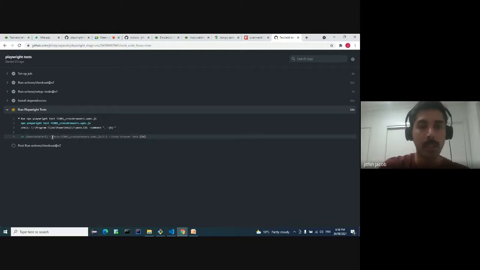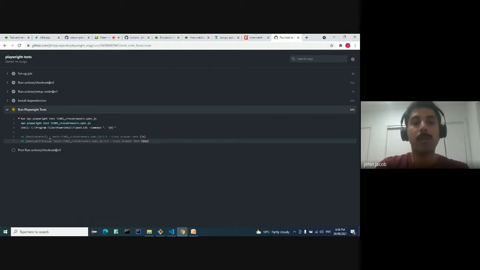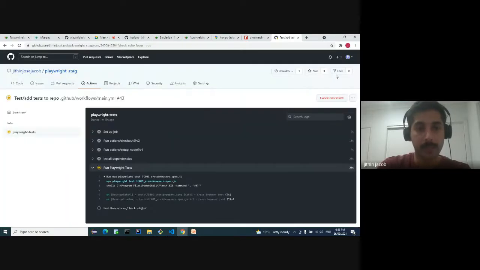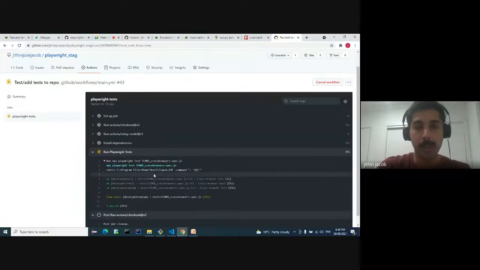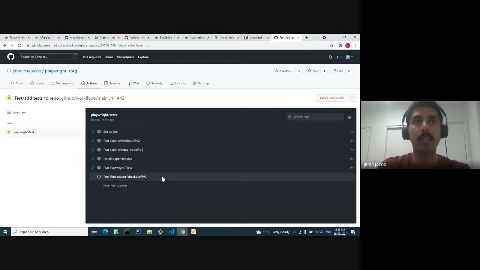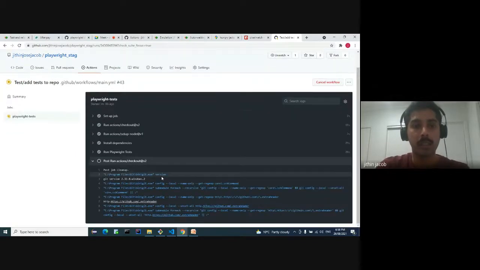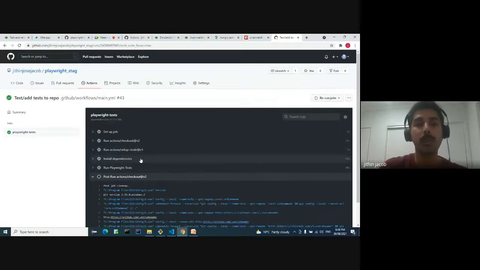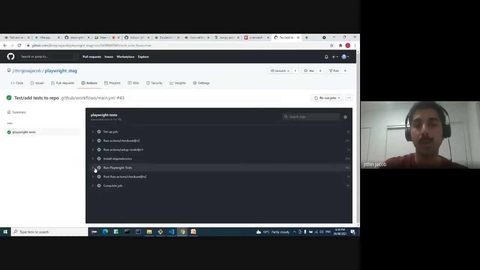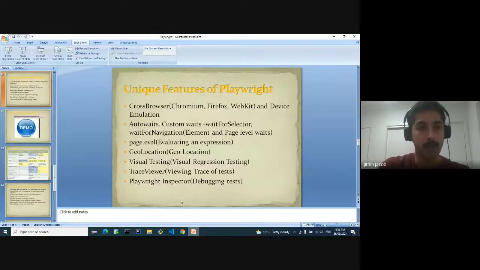Yeah, it ran the test against Safari. Now it ran the test against Firefox, and it will slowly start running the test against Chromium as well. Yeah, it passed the test case, and our build will be marked as successful now. Yeah, our build is successful. This is how we do a simple pipeline for cross-browser testing with Playwright.